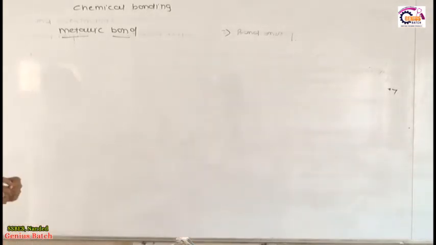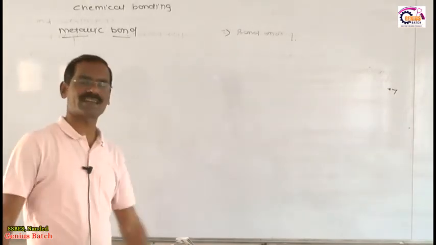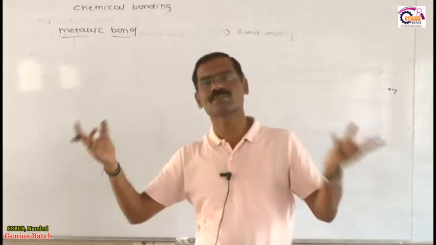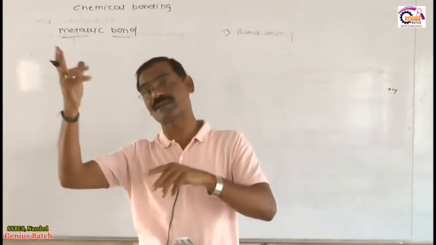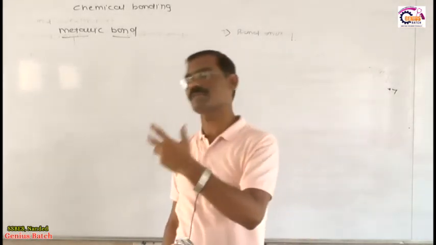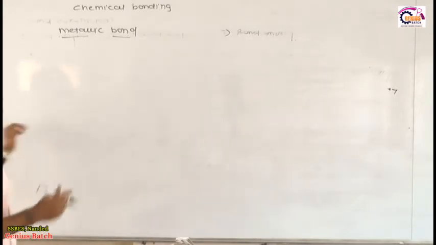Now listen, metallic bond is something different, something special. Why? Because metals have so many characteristics: metals are malleable, ductile, lustrous, sonorous. So why are these properties of metals there? Due to only and only the metallic bond. So my friends, what is the meaning of metallic bond, how do we define this?